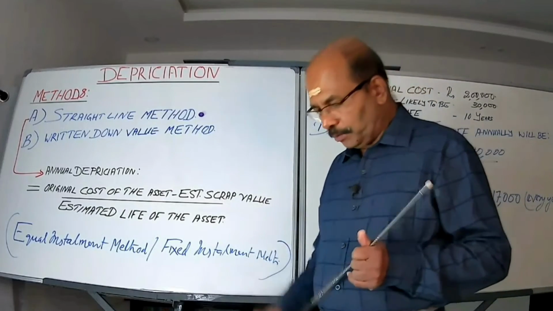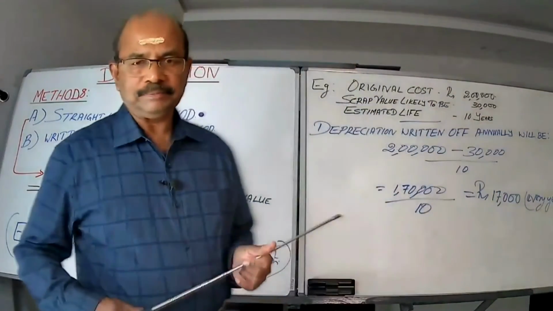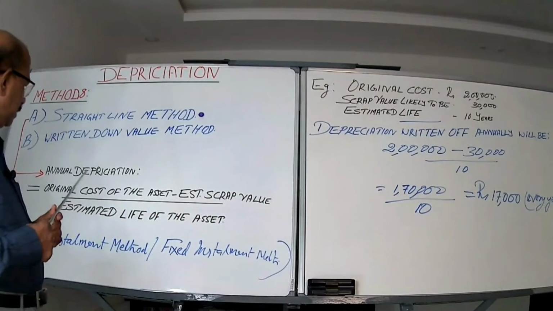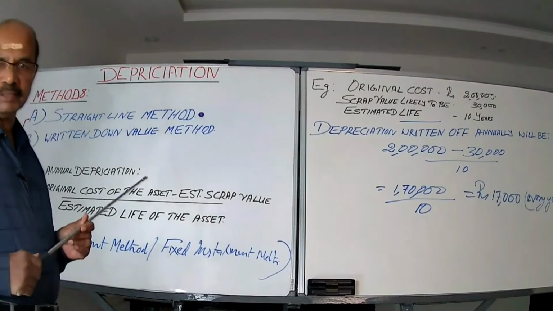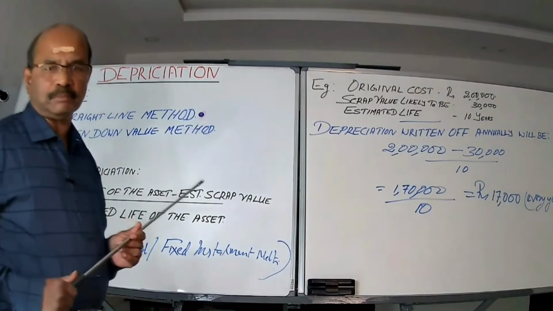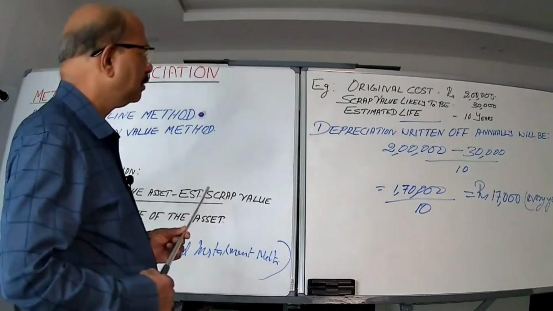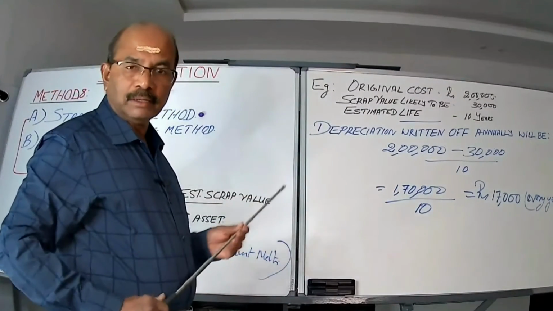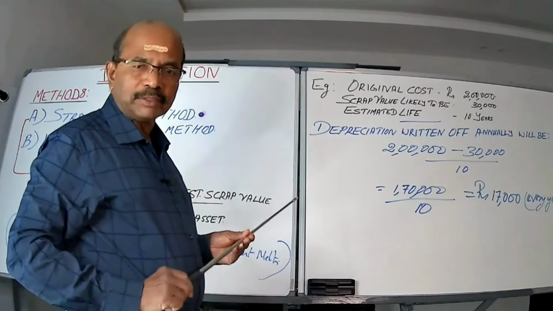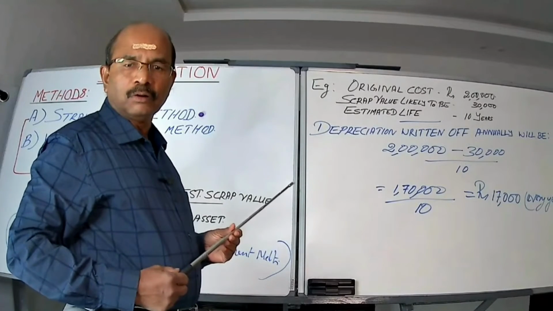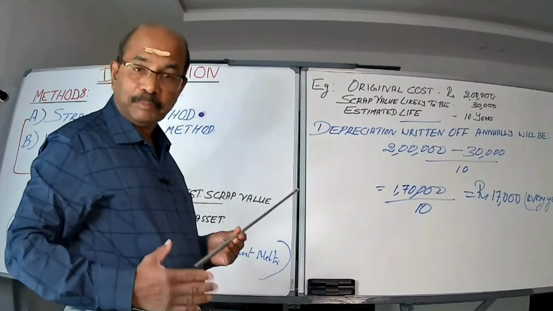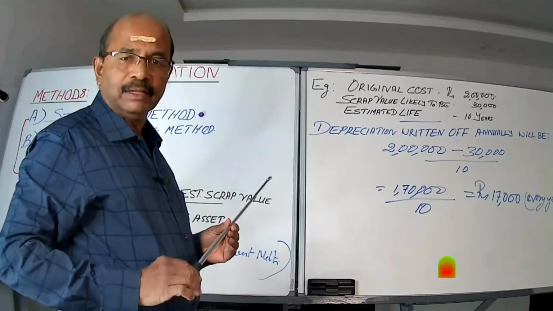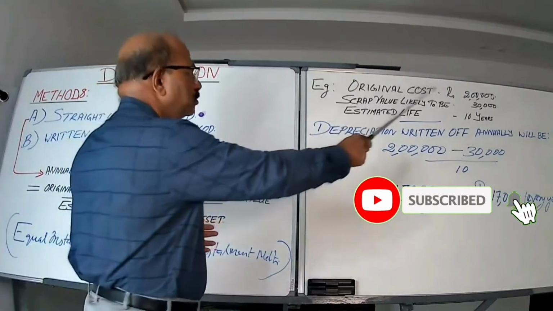Okay. Now, to make things very clear, how annual depreciation is arrived at under SLM, a small sum I'm taking up. The data is like that. Original cost rupees 2 lakhs. Mind it, I just wrote original cost. It may include the cost we pay to the supplier plus freight and installation expenses extra. Anyway, everything together, original cost is 2 lakhs.